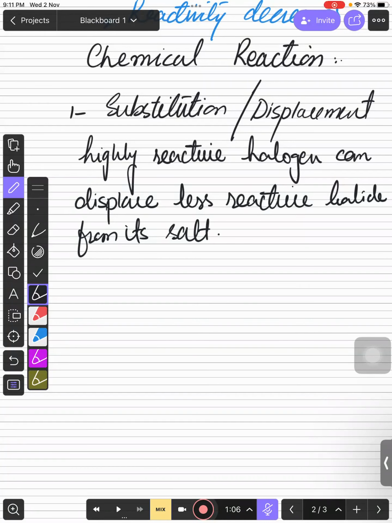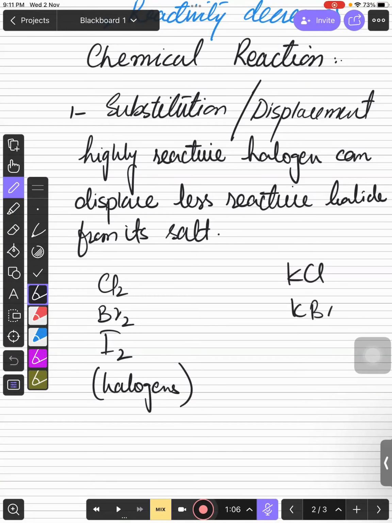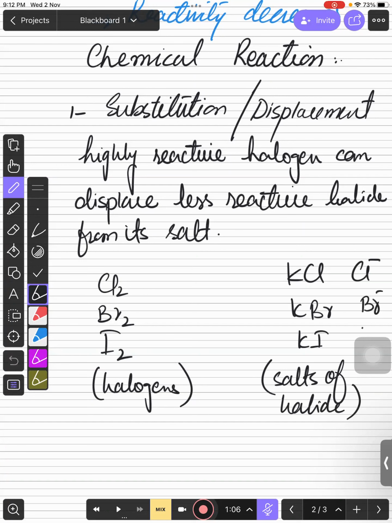What I'm saying that for example आपके पास लिखा हुआ है chlorine, bromine, iodine. So they are actually halogens. अगर आपके पास लिखा हुआ है for suppose KCl, KBr, KI, so they are actually salts of halides. So in salts में we have chlorine minus, we have bromine minus, and we have iodine minus.